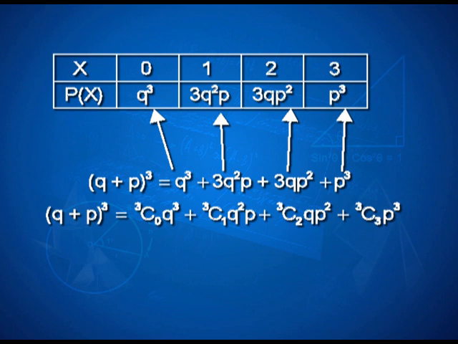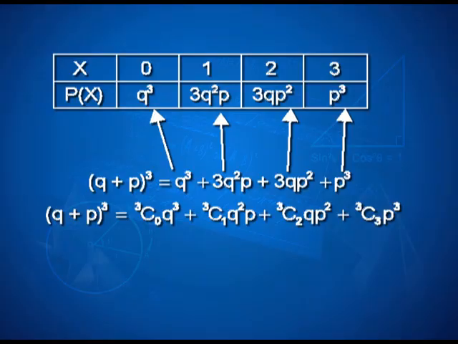Then each of these terms represents the probability of a random variable. What is the pattern? The second term represents the probability of X equal to 1. The third term represents the probability of X equal to 2.